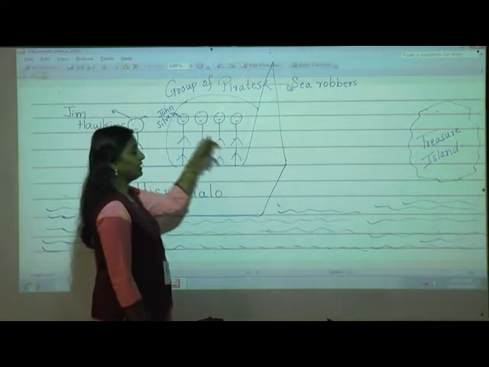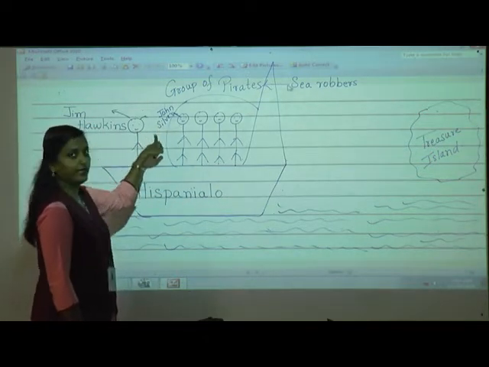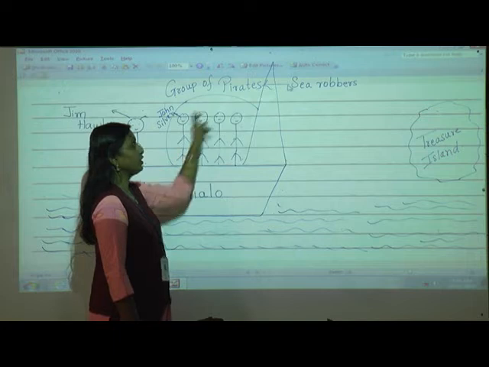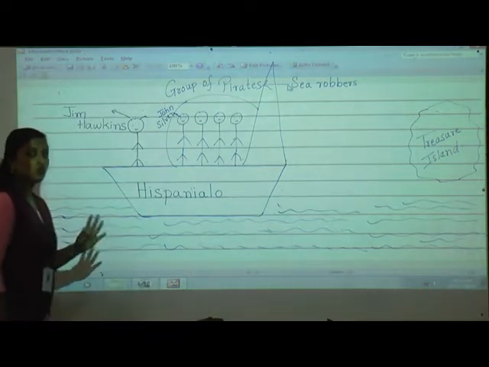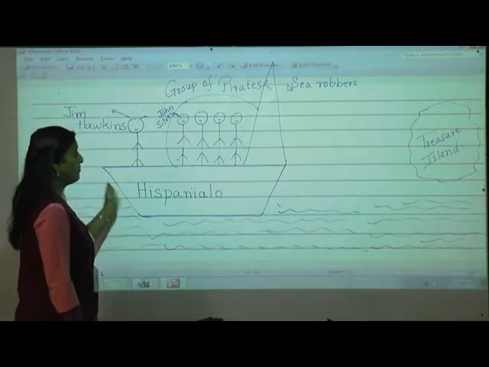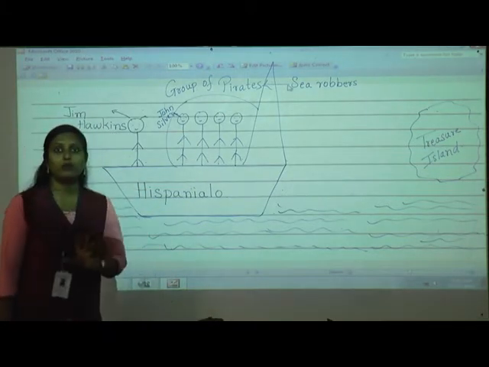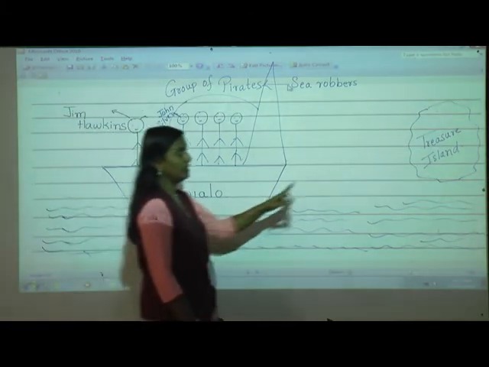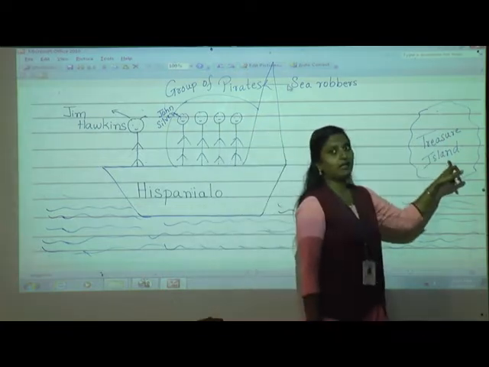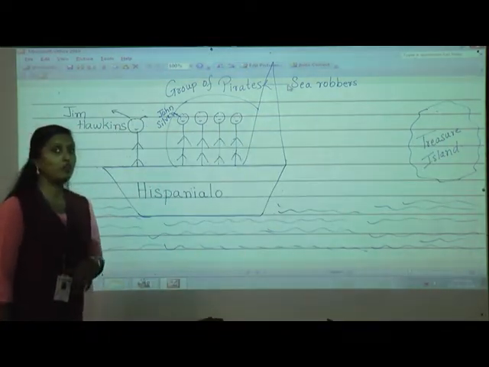You can see the captain of this ship is John Silver, and he is along with his crew. Crew means the persons who are working along with him on the ship. Now where are they all going? They are all going to a treasure land. Can you see here, students? Treasure Island. Now what is there on that island? What do you mean by island?